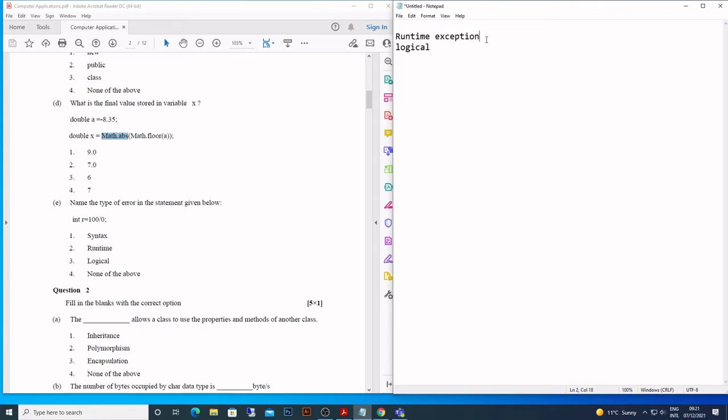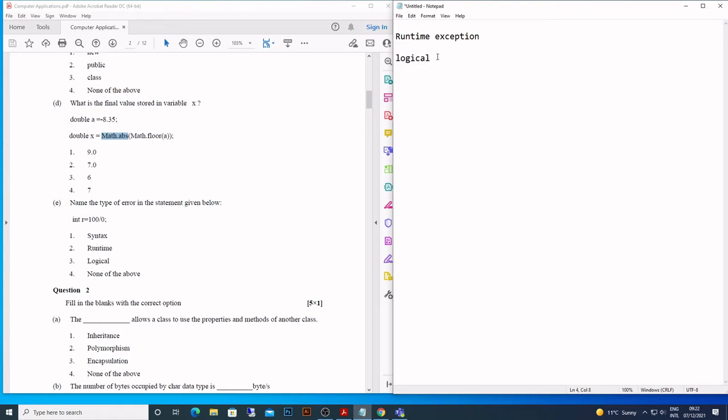Runtime errors, right? What happens? Like we try to divide a number by 0, or we are trying to access an index which is not available in an array or in a string. Okay, so index out of bounds, precision error. When we illegally try to store a bigger value like double in integer, we can't store, as you know. So those are runtime errors or exceptions.